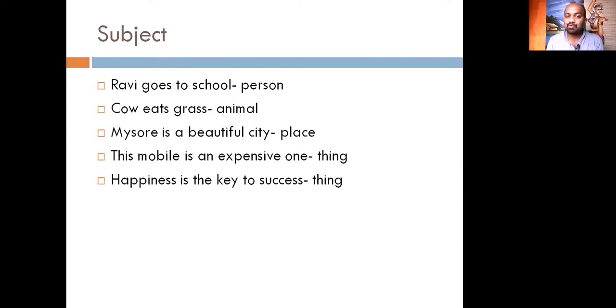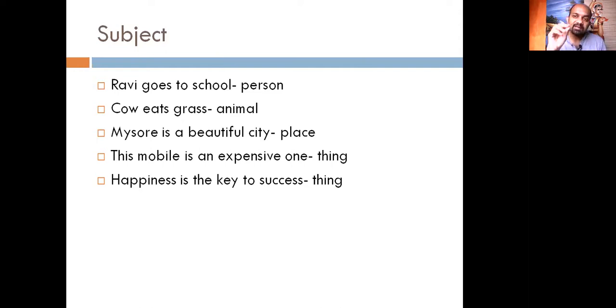Happiness is the key to success. Happiness is a thing. Here, one more thing about a thing: there are 2 types. One is an abstract thing, another is a concrete thing. Concrete in the sense, a thing which has a volume and mass, a thing which you can see and touch, like a chair, mobile phone, pen, pencil.